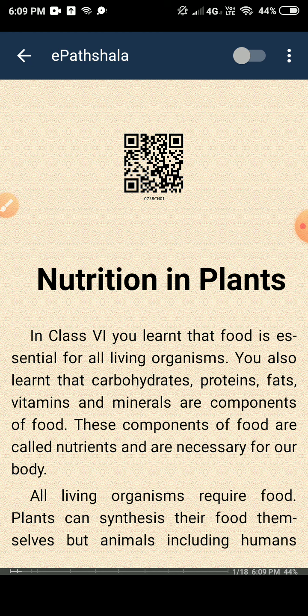Actually, can you distinguish between living beings and non-living things? Which main point will you check? You can say living beings can move from here to there, and non-living things cannot move. You will say like this, but that is not actually the difference between living beings and non-living things.